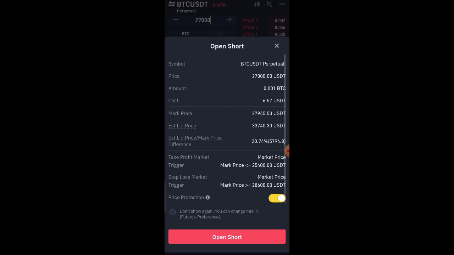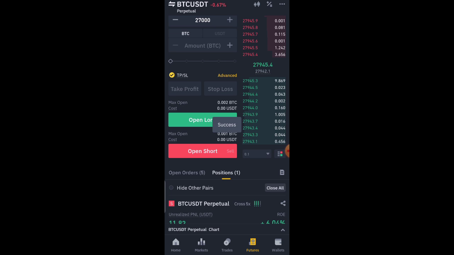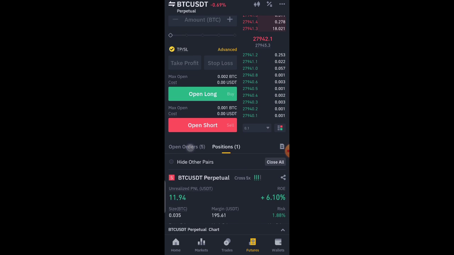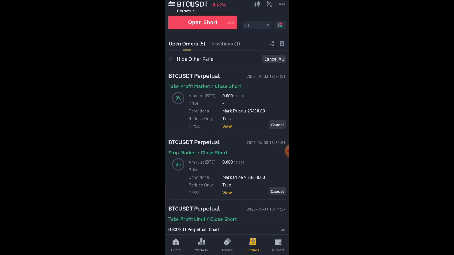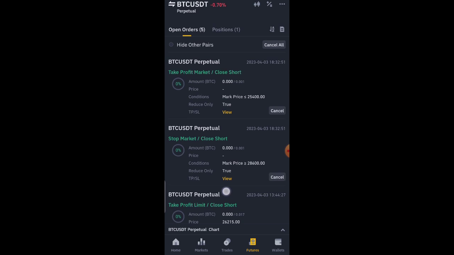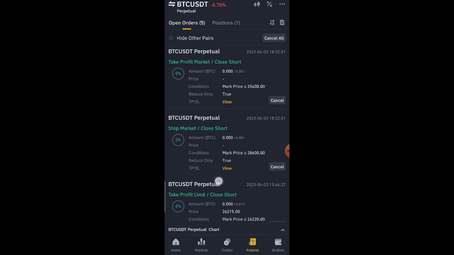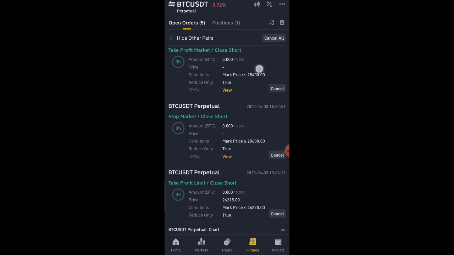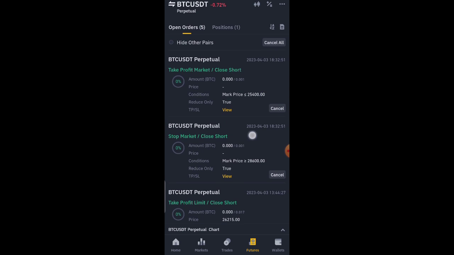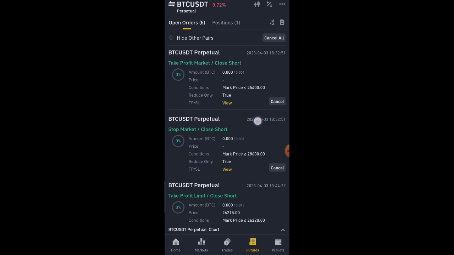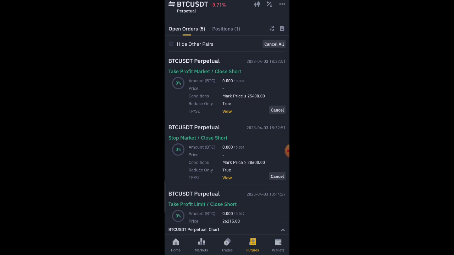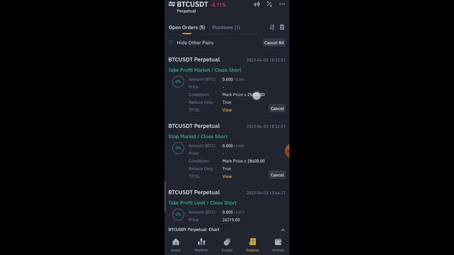Okay, now the short has been opened, so let me come here so that you can see it. As you can see here, these two are the new short position that we have just keyed in to enter.